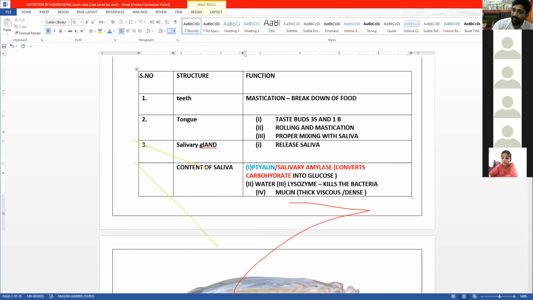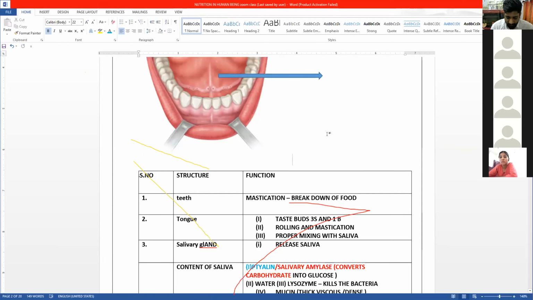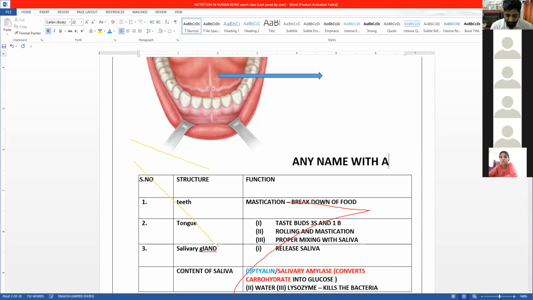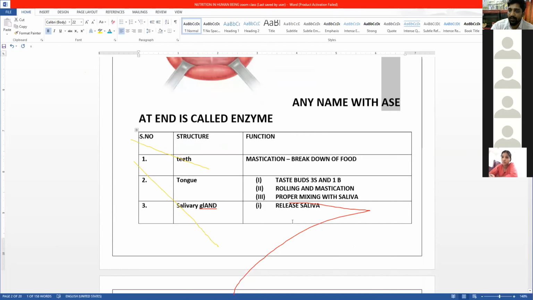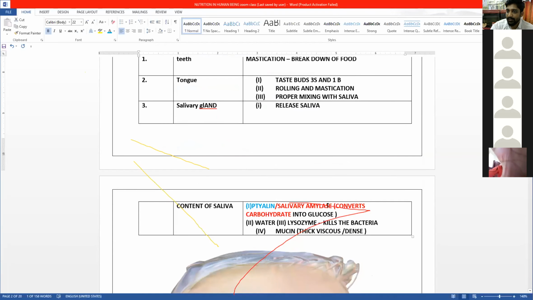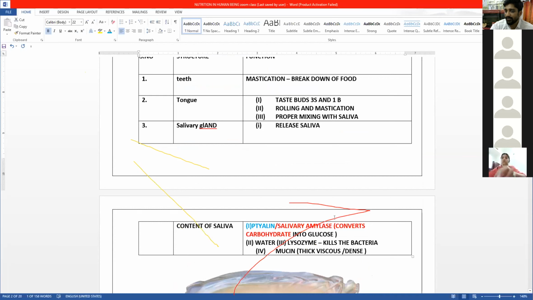First of all, the enzyme, which is anything ending with ASE, any name with ASE at the end, is called an enzyme. Don't draw on the screen. Remove first of all the red and the yellow mark, please remove from the screen.